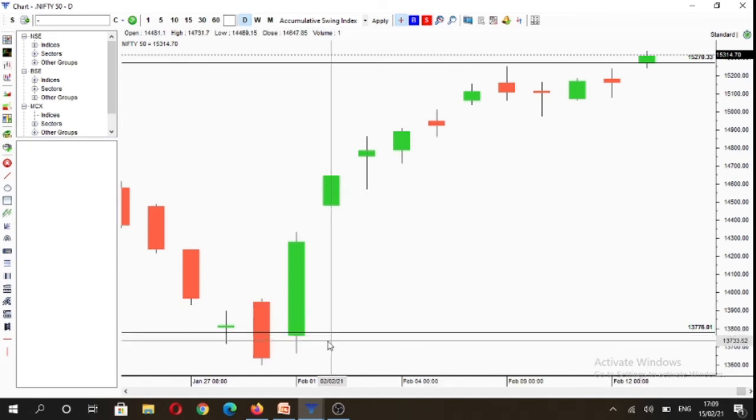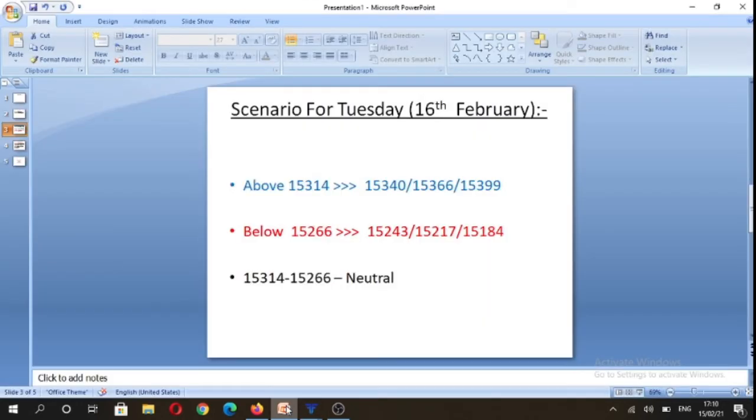And based on the daily time frame, we get the following scenario for 16th February, that is above 15,314. We can trade towards 15,340 levels, 15,366 levels, and potentially 15,399 levels. And on the flip side, below 15,266 levels, we can trade towards 15,243, 15,217, and potentially 15,184 levels. And prices in neutral price range for tomorrow is going to be 15,314 to 15,266 level on the index.